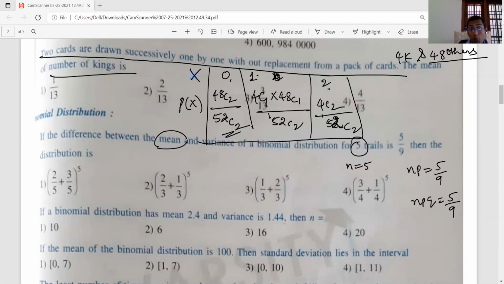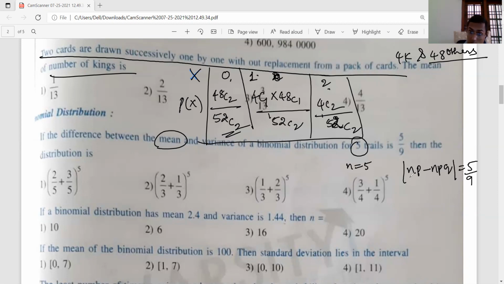The difference between mean and variance is 5 by 9, that is NP minus NPQ, and this is what is given.